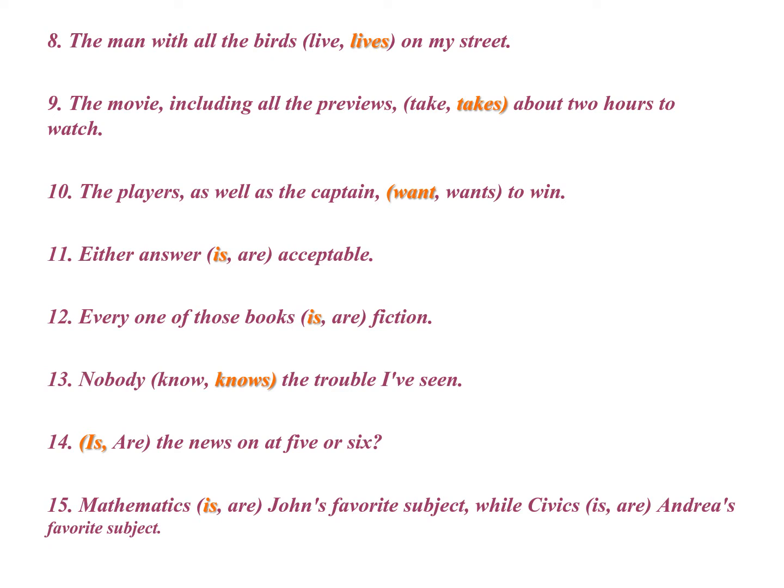Number 8, the man with all the birds lives on my street. As I had told you, whenever two nouns are separated by with, as well as, along with, then the verb is in accordance to the first mentioned noun. So it is with the man. The man is singular. So we take lives on my street.